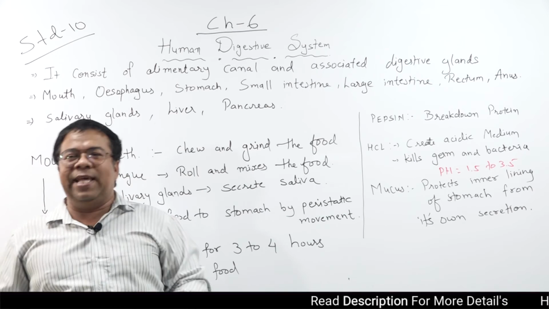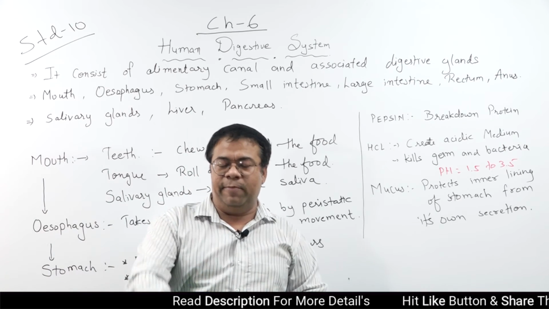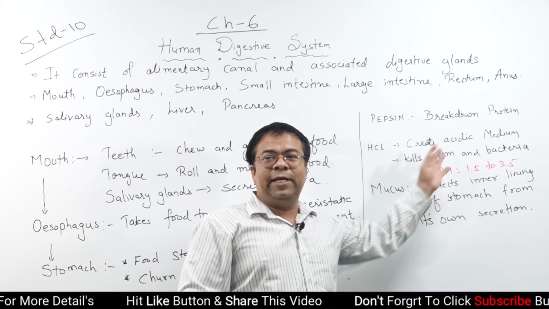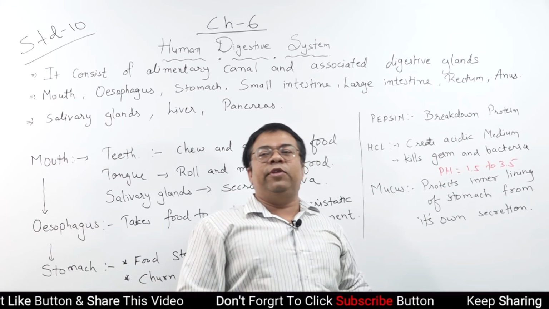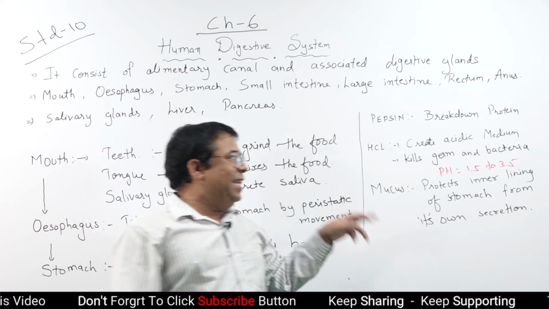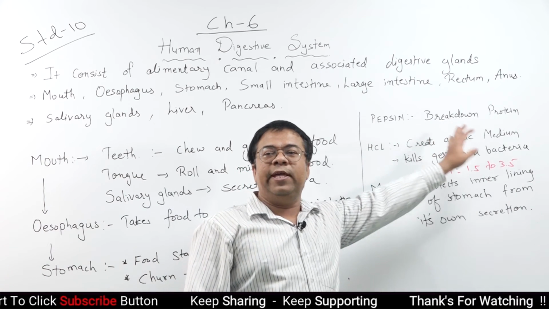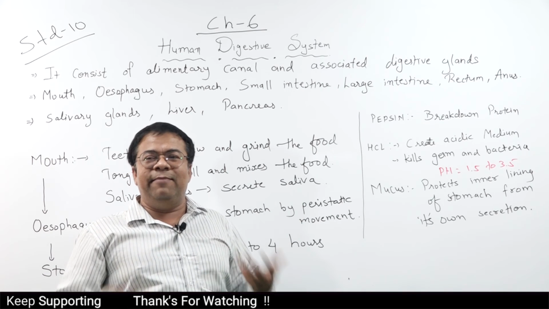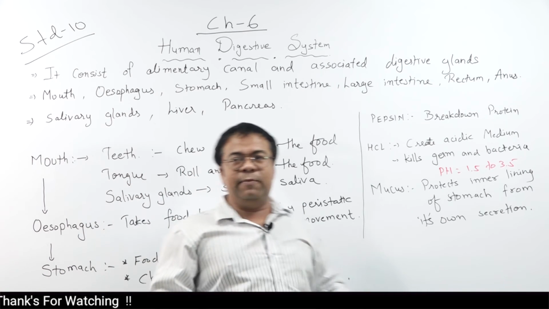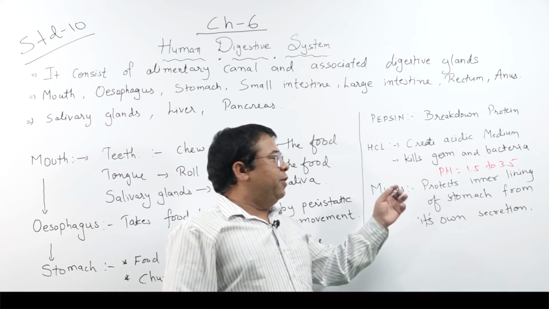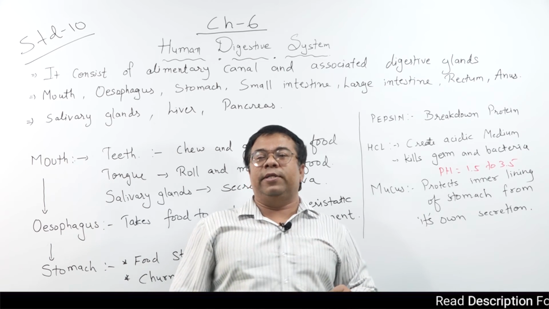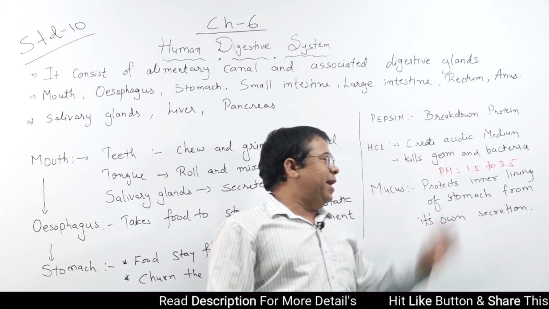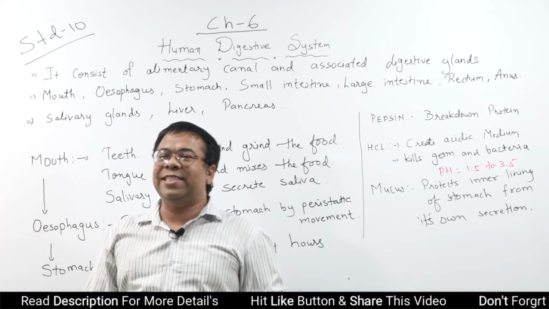Whatever care you take while eating from the dish, the food contains some germs and bacteria from the air that come into the stomach along with the food, and they are killed by the hydrochloric acid. This hydrochloric acid can burn or melt our stomach, so at the same time the walls of the stomach secrete mucus. It protects the inner lining of the stomach from its own secretion.